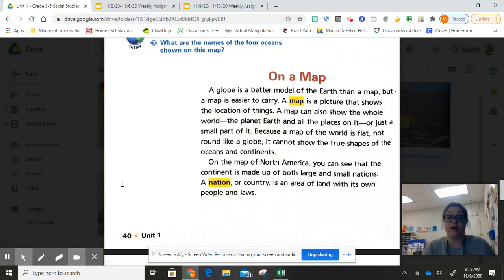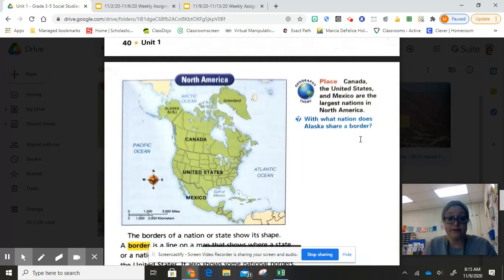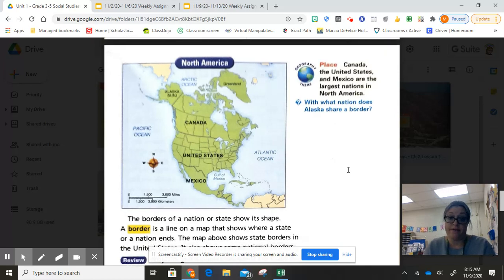There's lots of different countries that are a part of the continent, North America. So there is a picture of just North America, like I said, and you can see the different nations that are part of it. Canada and the United States and Mexico are the largest nations in North America.